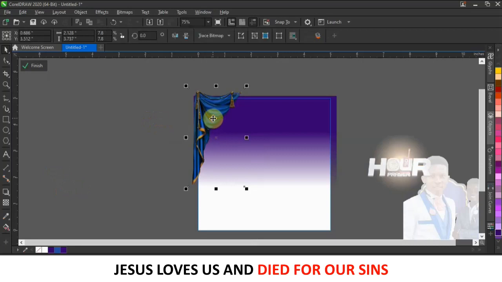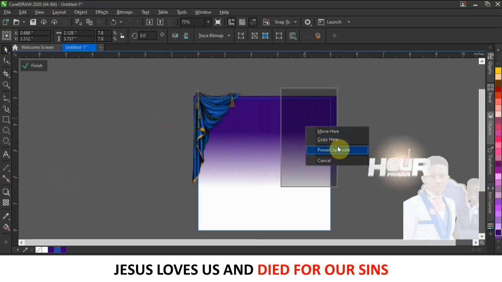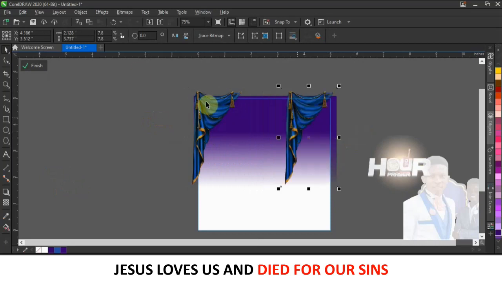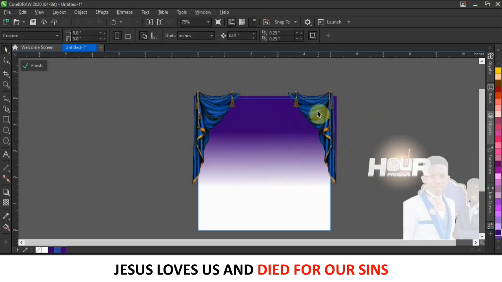So I'll just right click again, drag, hold down Control while you drag, and then you copy. Okay, after you drag, just come and click on copy here, then come to this place here, flip it horizontally like this, and then you want to also push this one inside a bit like this, and that is fine.